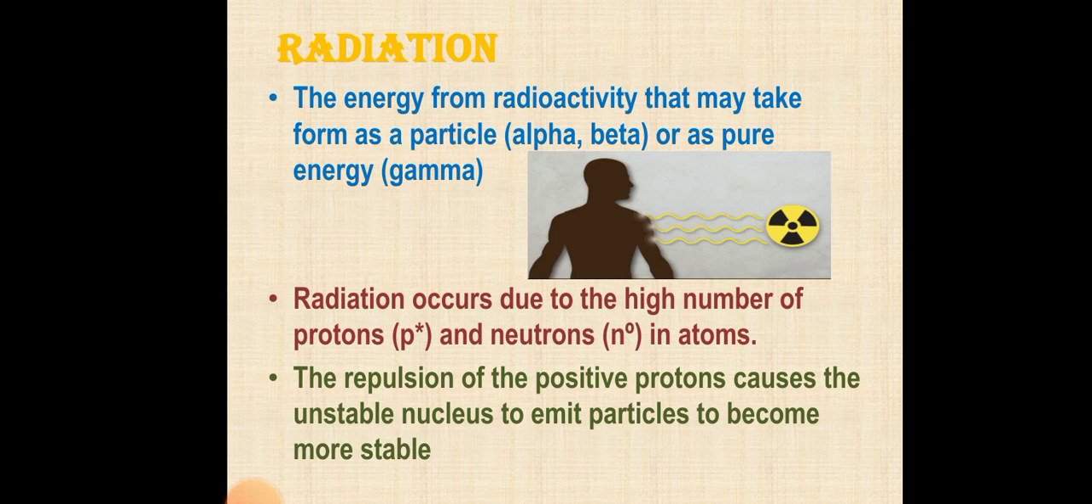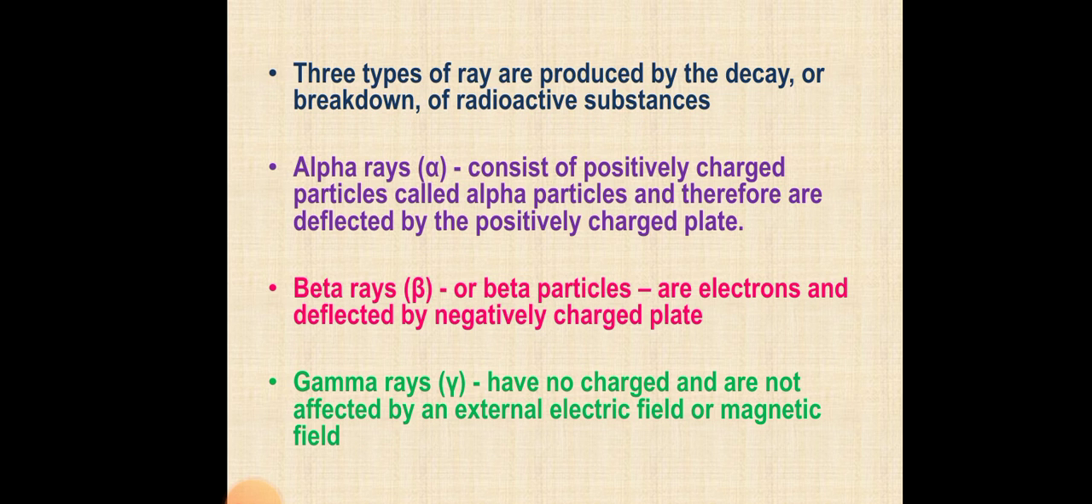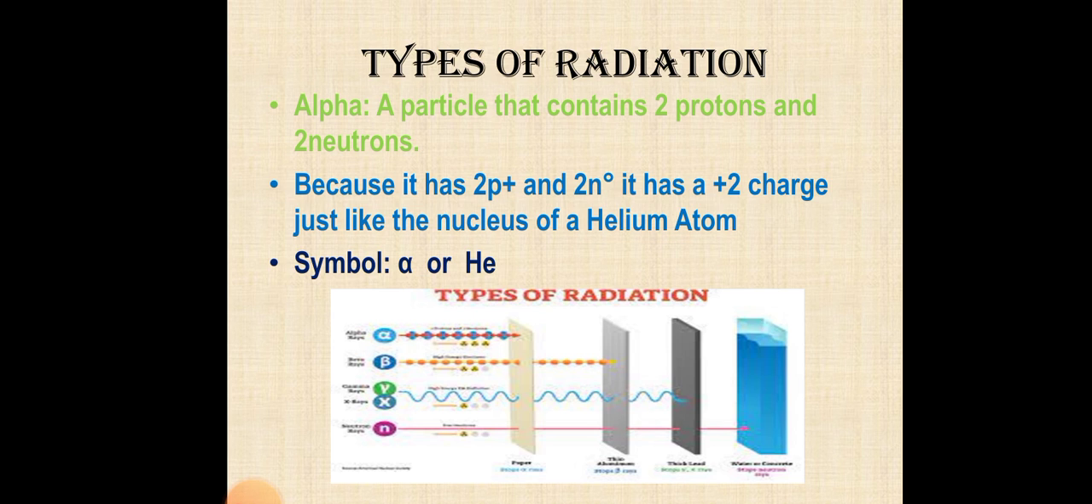Radiation. The energy from radioactivity may take the form of a particle, alpha or beta, or as pure energy, gamma. Radiation occurs due to the high number of protons and neutrons in atoms. The repulsion of the positive protons causes the unstable nucleus to emit particles to become more stable. Types of radiation.